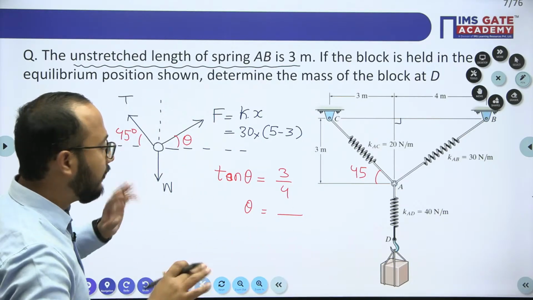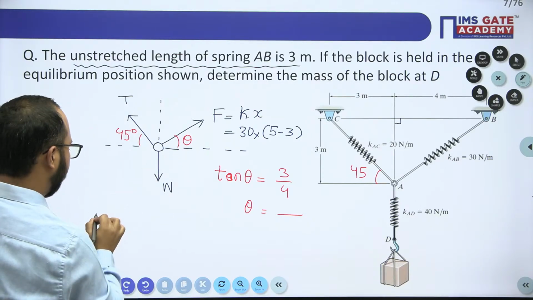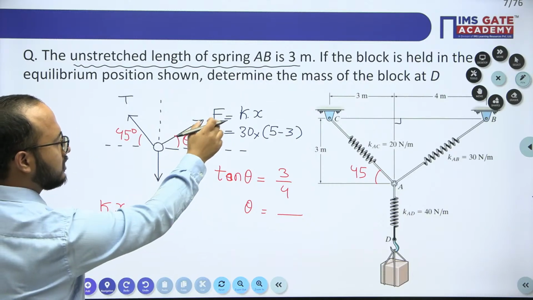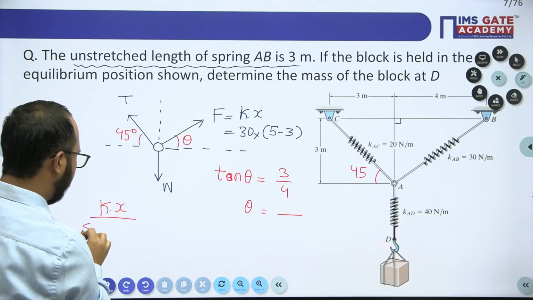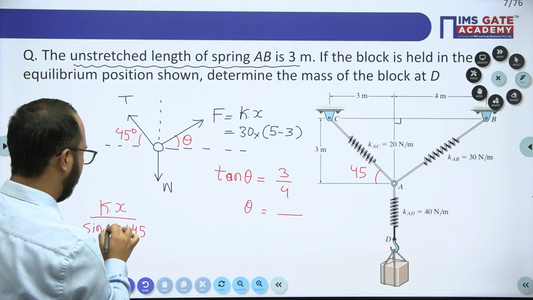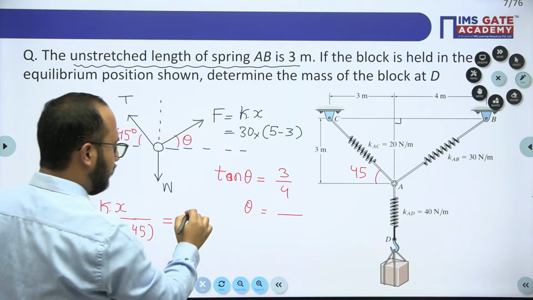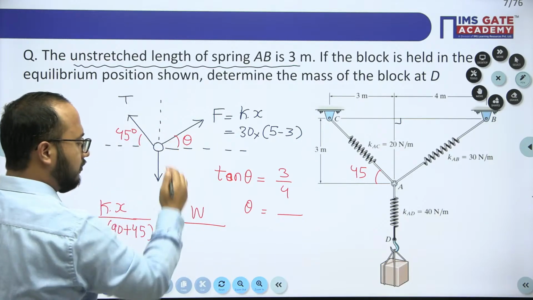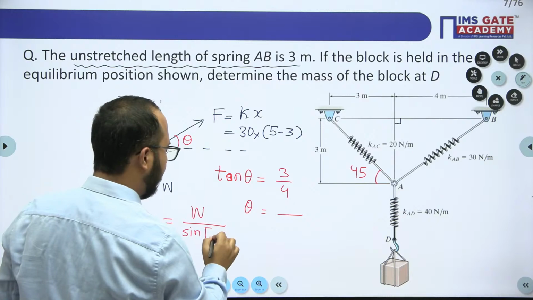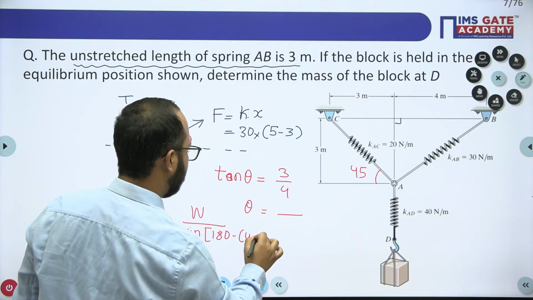Now see, if I apply Lami's theorem, I can use this kx value divided by, what is the angle opposite to this particular force? Sine of 90 plus 45. That is the angle we are having. And if I talk about this W, the angle opposite to W will be, the total angle is 180, so from 180 you need to subtract 45 plus theta.